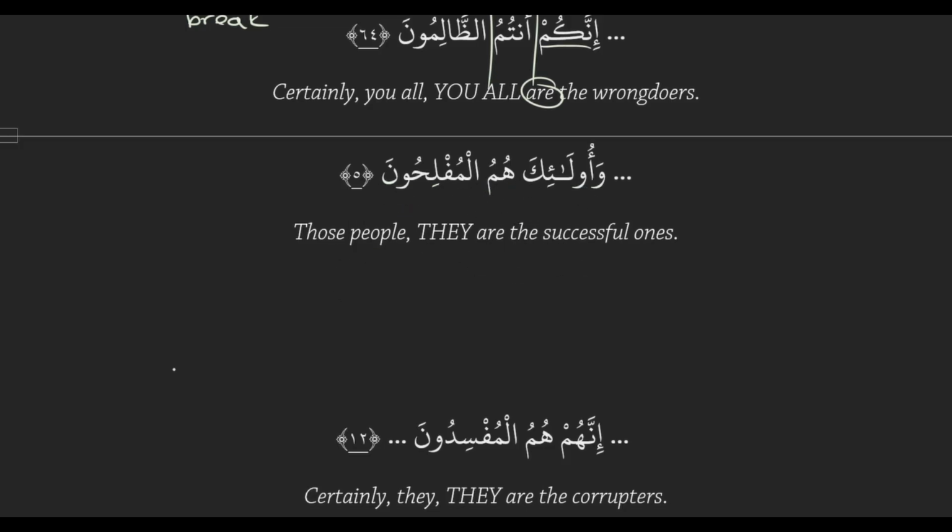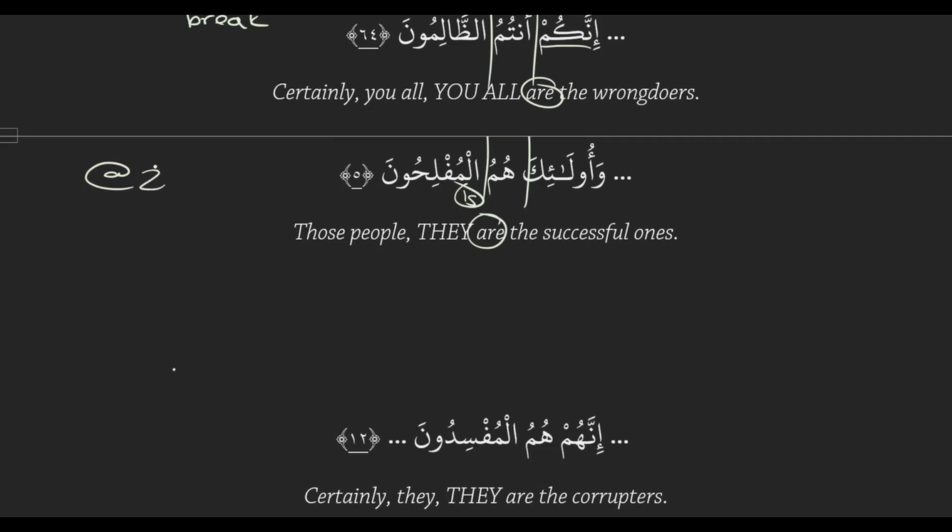Now find the breaks. Ulaika is a pointer word, and a pointer word has to be followed by a noun with al in order for there to be a relationship. But there is no al, so there's a break. Pointers are always specific, so they're like 2 specific nouns. And hum and al-muflihun, again, are 2 specific nouns, so there's a break. You're starting to see the pattern: we have 2 breaks, and the is goes at the second break.